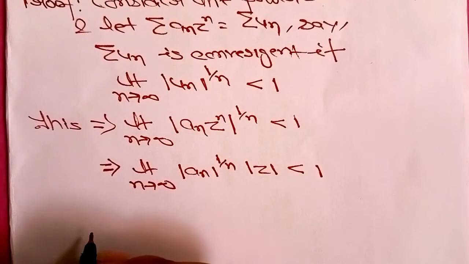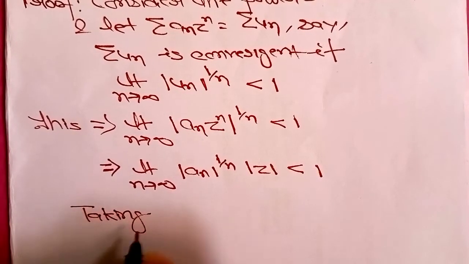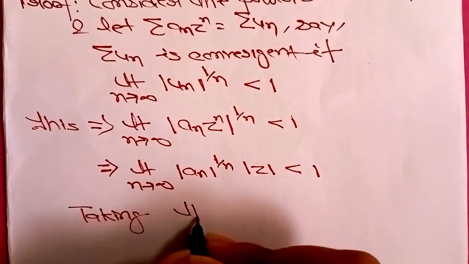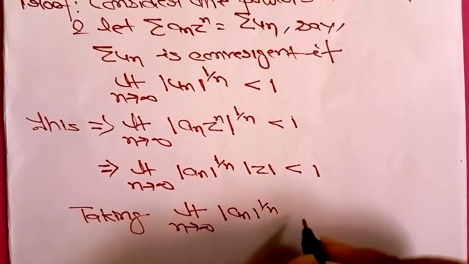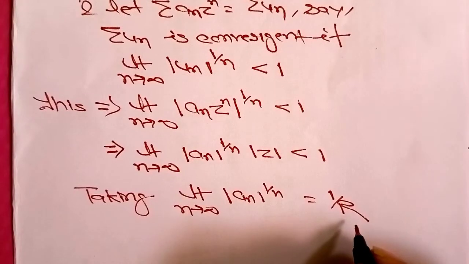And if you remember how we find the radius of convergence, we know that limit n tends to infinity of mod of an to the power 1 by n is equal to 1 by capital R, where R is the radius of convergence.